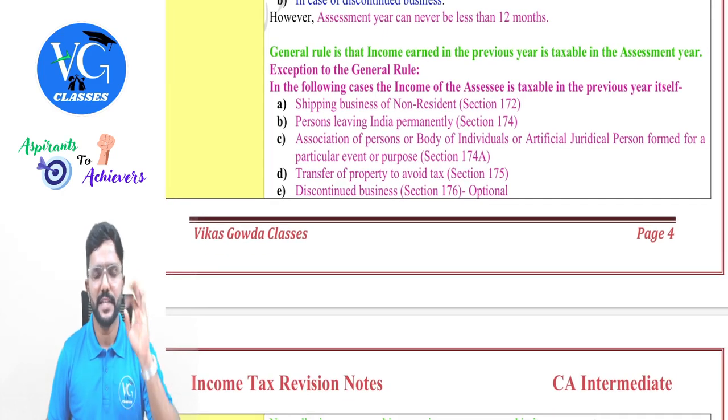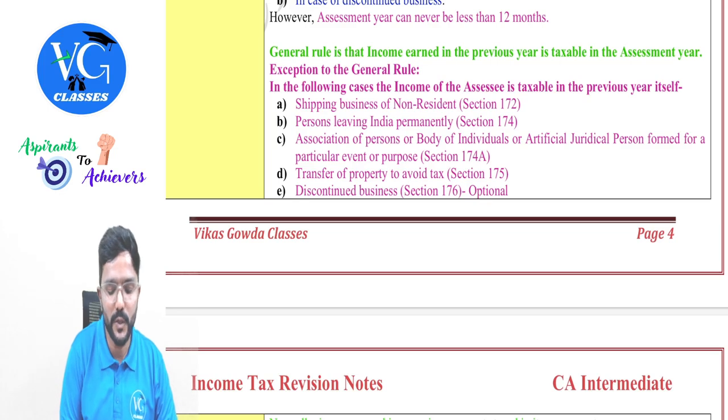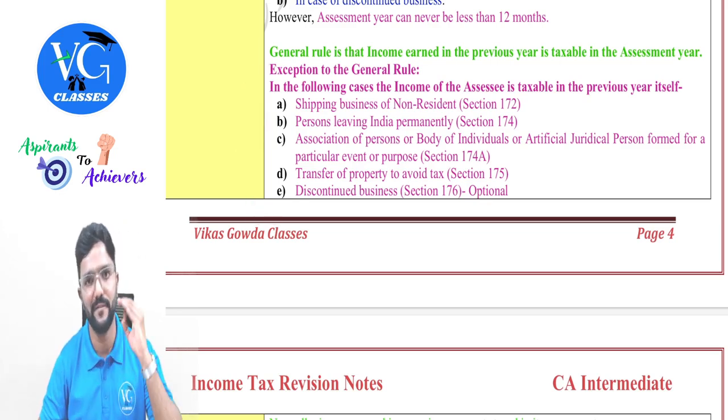The general rule is, as per section 4, which is the general charging section, that the total income of every person earned in the previous year is chargeable to tax in the assessment year. This is the general rule. But there are a few exceptions to it. What are those exceptions? I have given them here. One by one, let us learn.